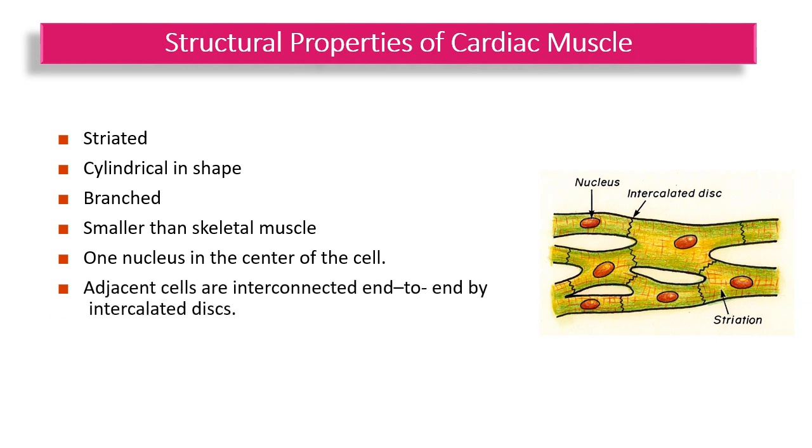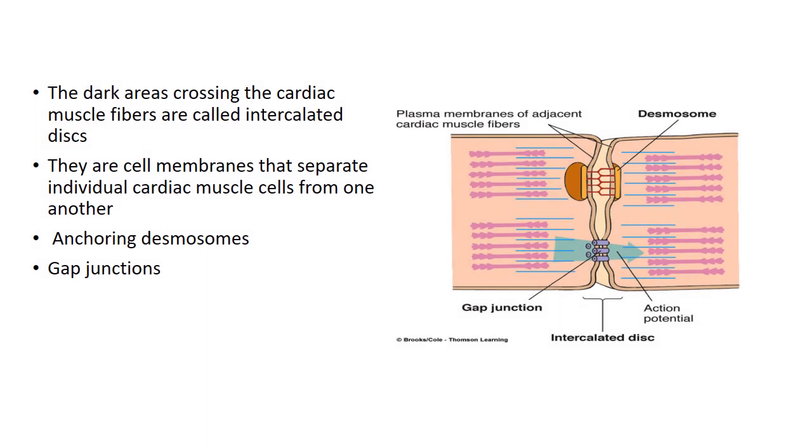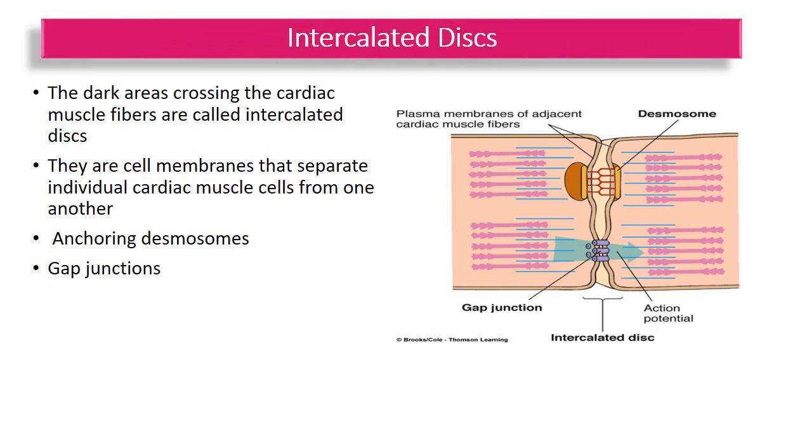Most important, adjacent cells are interconnected end to end by intercalated disc. You can see here the black one. What are intercalated discs? Intercalated discs are actually cell membranes that separate individual cardiac muscle cells from one another. Look at here in the picture, intercalated disc.